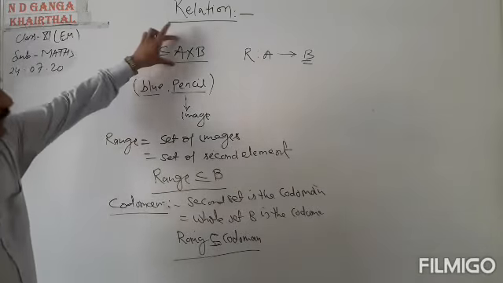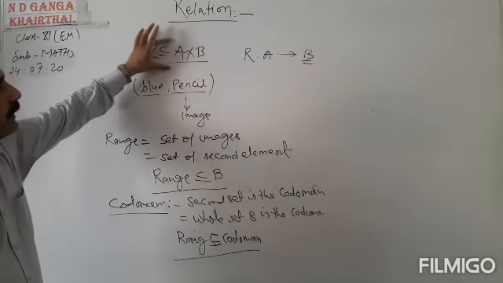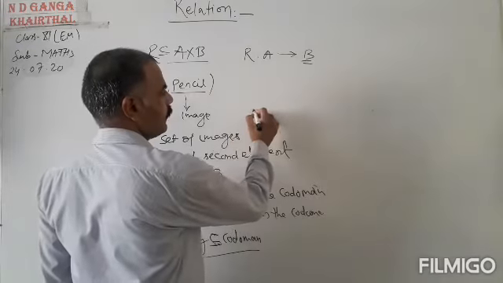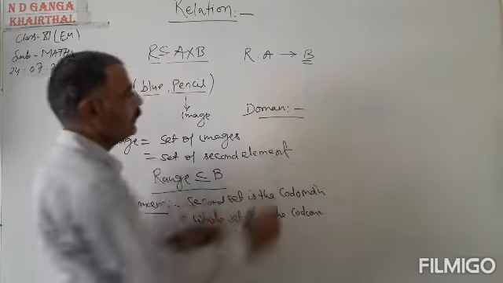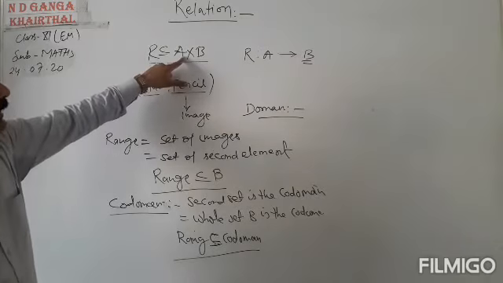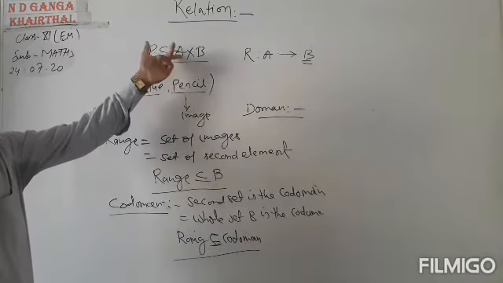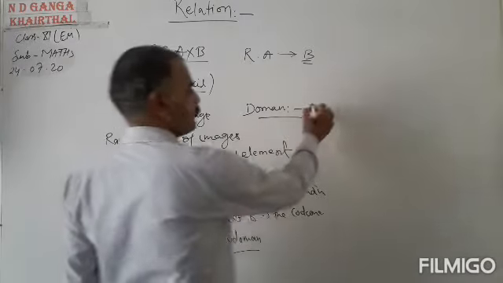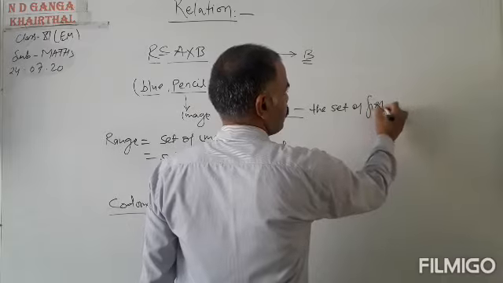Now set A. What is the name of set A? Set A is said to be the domain. Domain means A is the set of first elements. First elements will be taken from set A. So domain is the set of first elements.